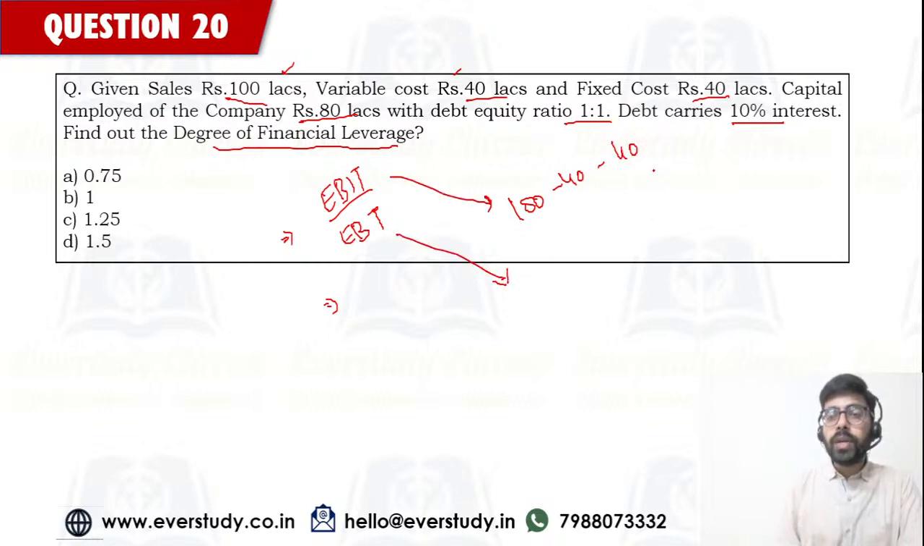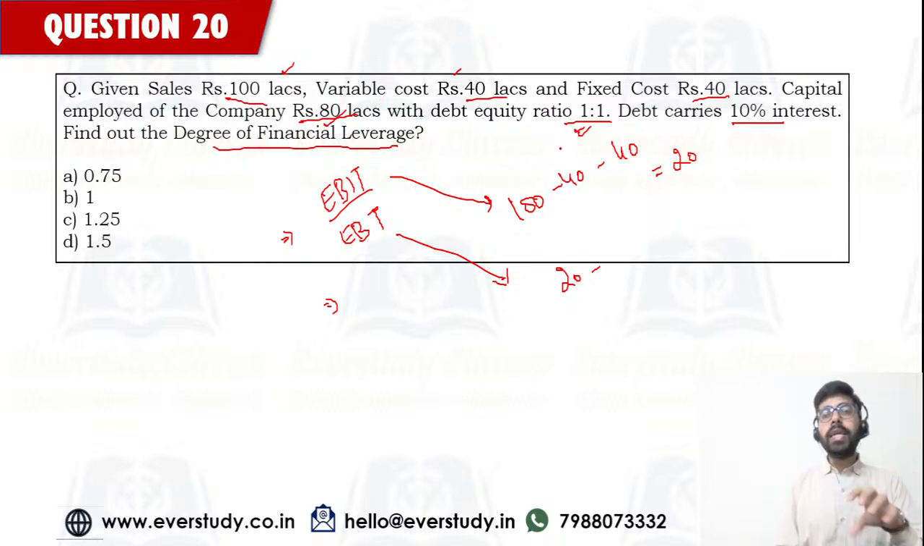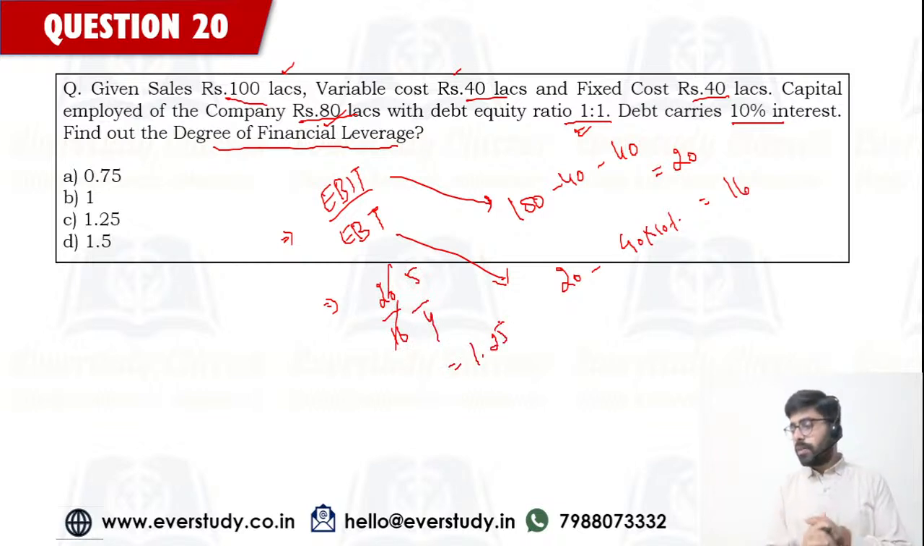My earning before tax: EBIT is going to be 20. Earning before tax is EBIT minus interest. So interest is going to be how much? Total capital is 80 lakh, which is 1:1, so debt and equity are equally distributed in this 80 lakh. 80 lakh में से 40 lakh is going to be my debt and 40 lakh my equity. So interest on 40 lakh is going to be 40 into 10, that is, it is going to be 4. So this would turn out to 16. So 20 by 16, 5 by 4 or 1.25. This is the answer.